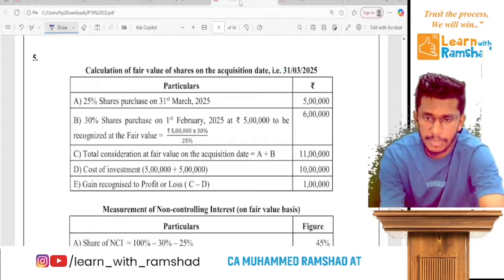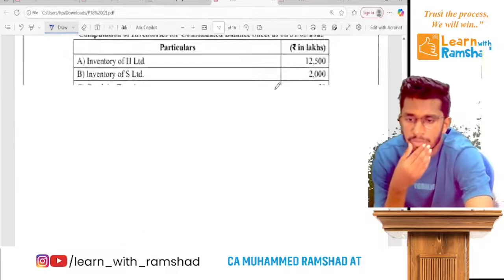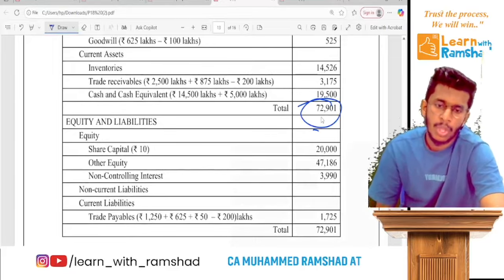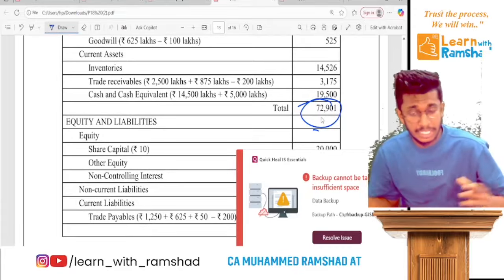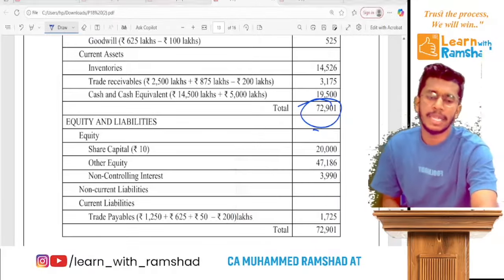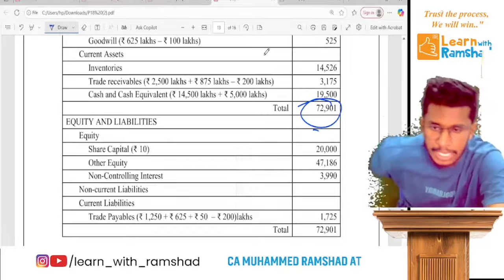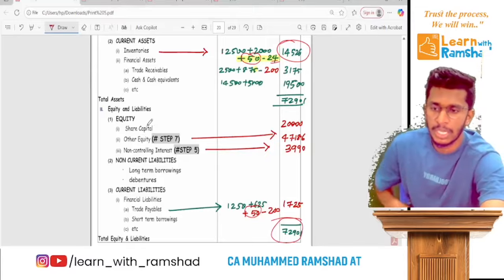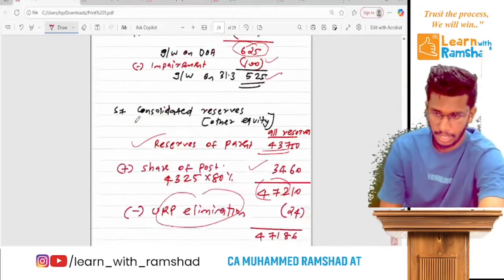So let's see the ICMA answer key. So you can see there's an answer key. So you know that we do the consolidation steps very smartly, ready. So it is comparatively easy. So that's it, we are done. And you could also write a note related to proposed dividend, ready. So apart from that, this question is officially over. Now coming to the next question, clear?